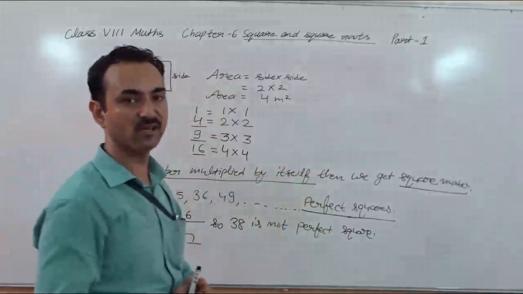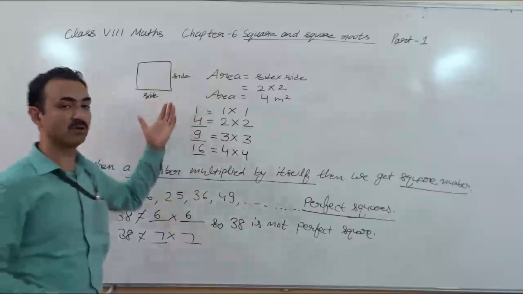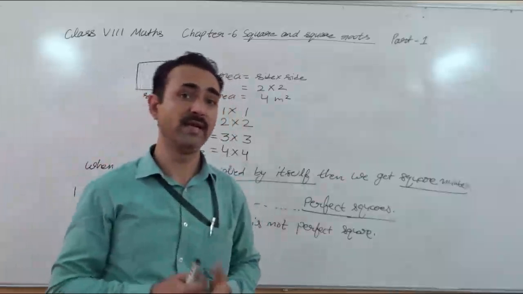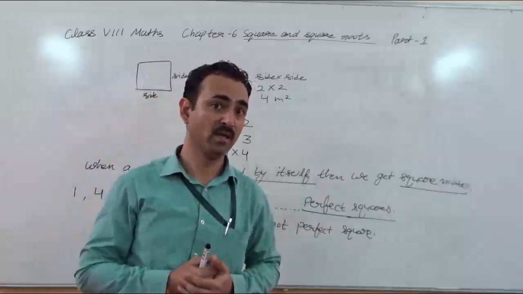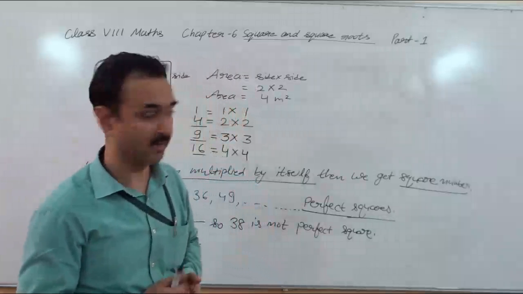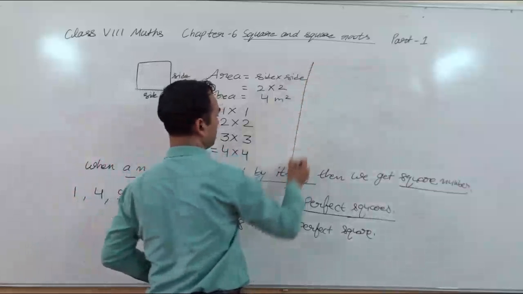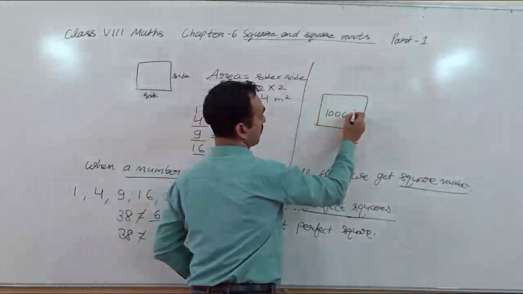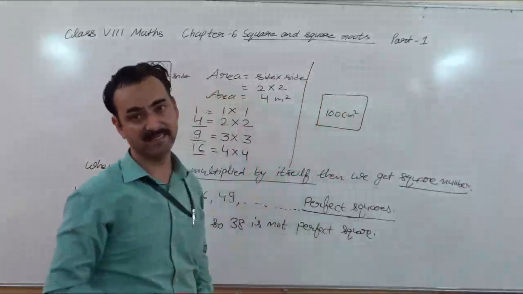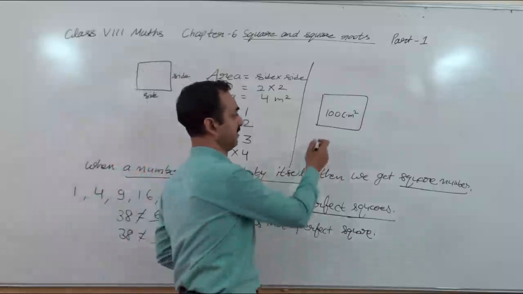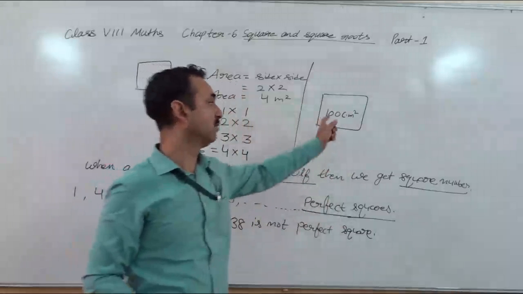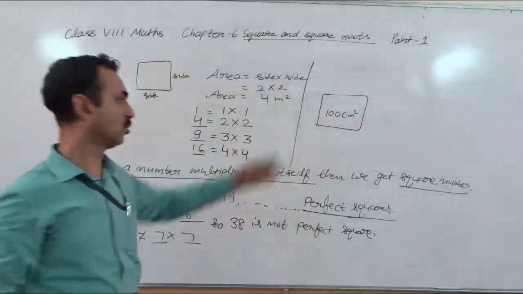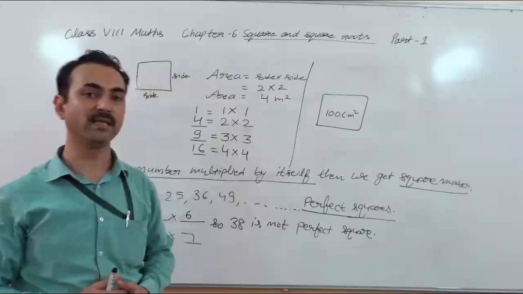What is the need of perfect square numbers? When we talk about size and area, suppose you are given the area of a square paper, 100 centimeter square. This is a square paper. Its area is 100 centimeter square, and you have to find the side. Then you have to find a number whose square is 100. So this we will understand in the next topic.